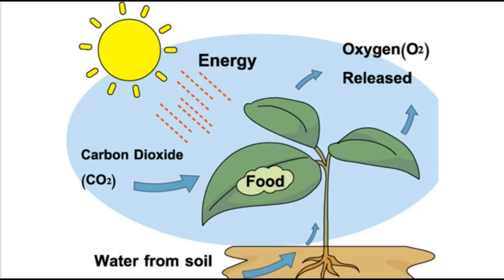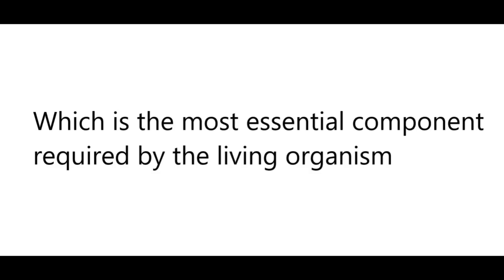Now I have a question for you. Apart from food and water, which is the most essential component that is required by the living organisms? Try to give the answer.